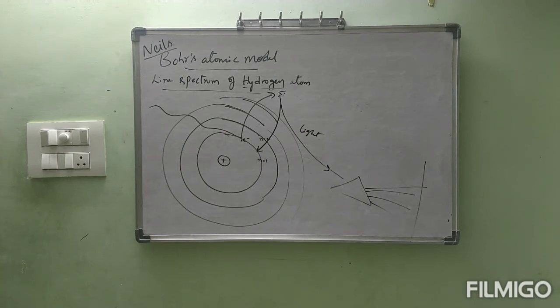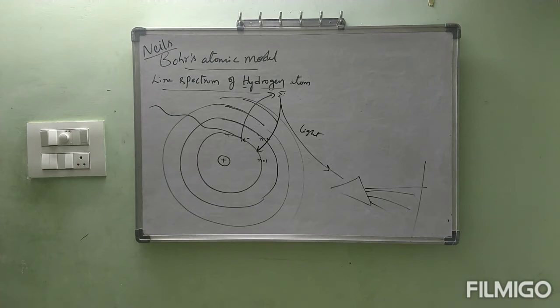By the absorption of that heat energy, the electron which is present in lower energy will be excited to higher energy. That process is called excitation. The electron will be jumping to higher energy. But the electron is not at all stable in that higher energy. Immediately it wants to come down by emission of light.